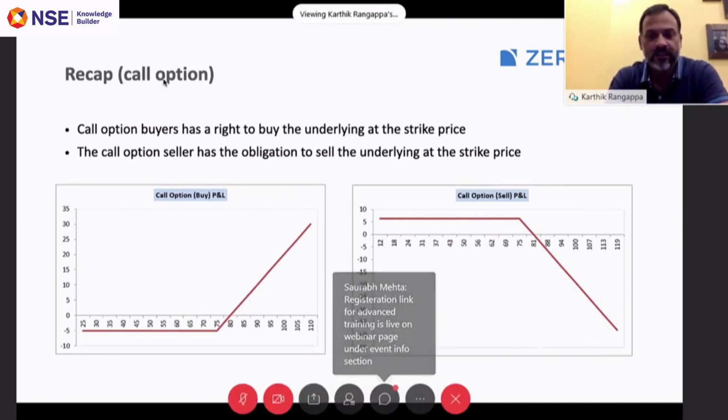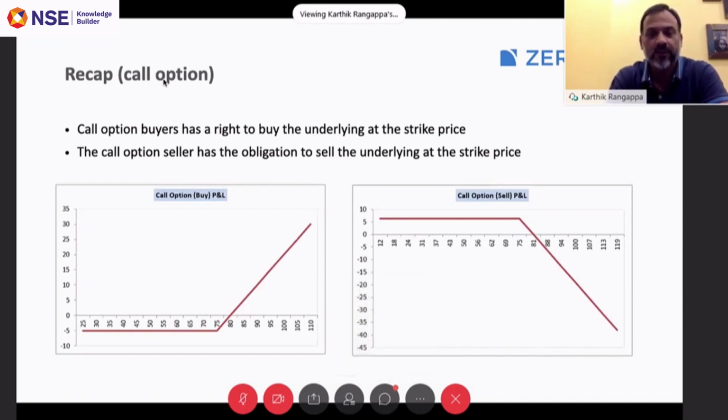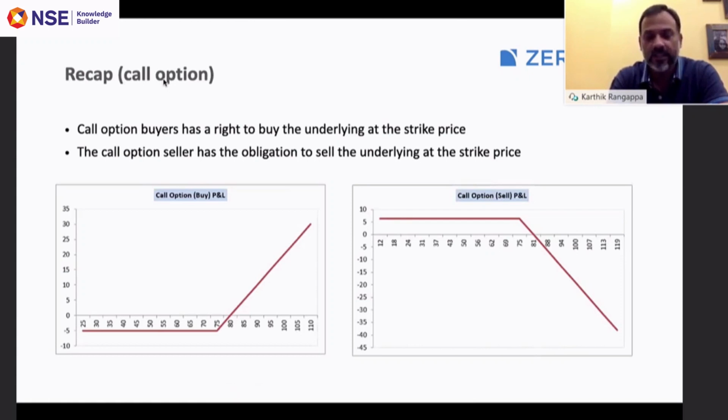What you see for the call option buyer, his profit profile, is exactly the mirror image of the profit and loss profile for a call option seller. For a call option seller, the maximum money that he will make is restricted to the amount of premium received, but his losses can extend virtually to infinity. So this is the risk and reward structure for a call option buyer and a seller.